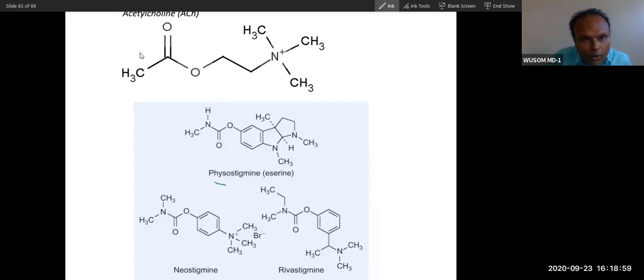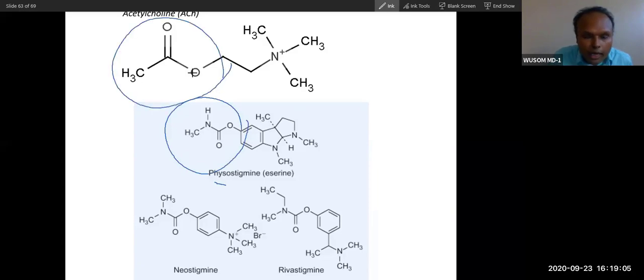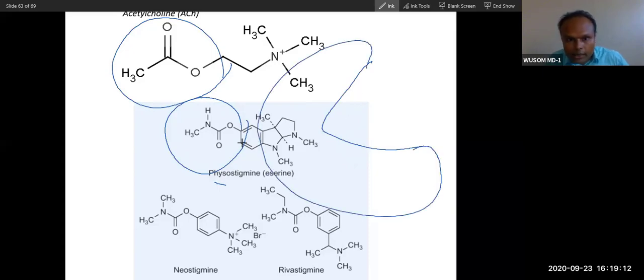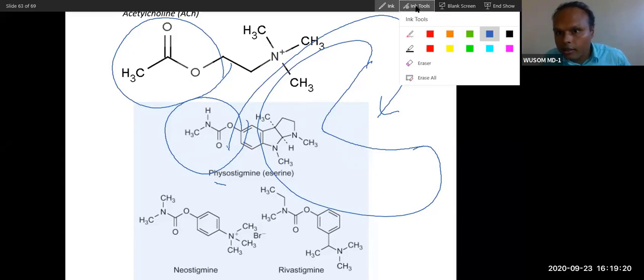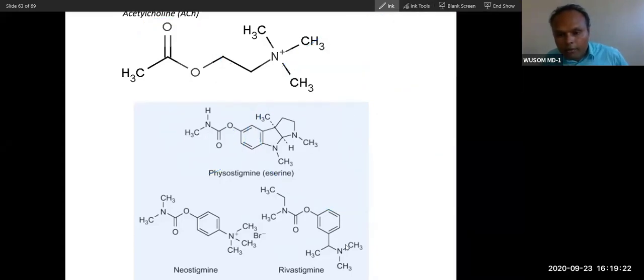So acetylcholine and this structure are very similar. You can see these are very comparable, and that is why this will bind to the substrate site of the enzyme where acetylcholine binds, and that is why this is called a competitive inhibitor. For that reason, I am writing the structure here. You don't have to memorize it. I am showing the structural similarity.